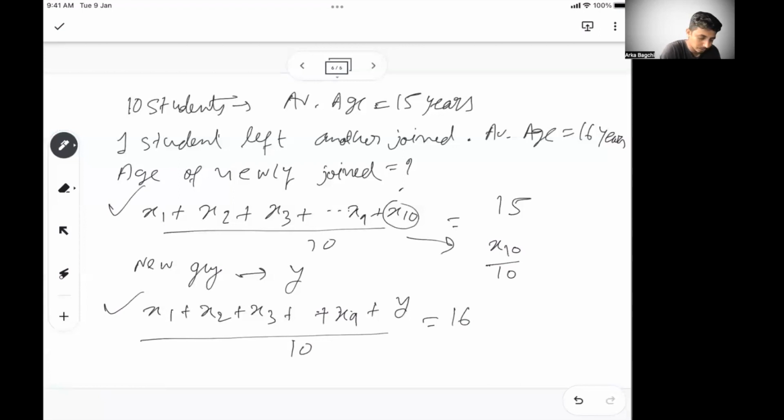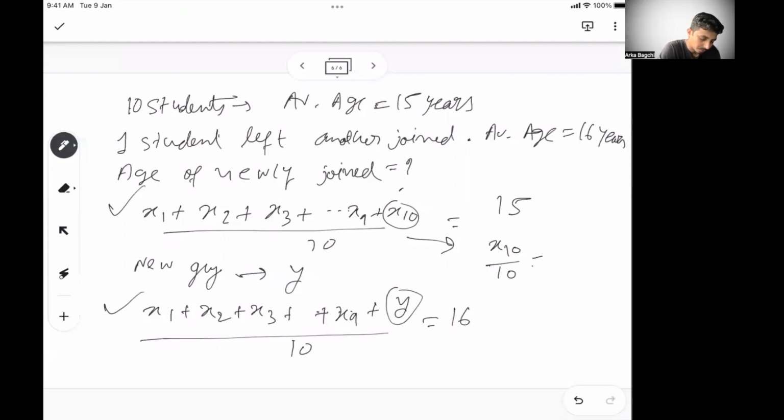The other part all remains the same. So can I say x10 by 10 is 1 less than y by 10?